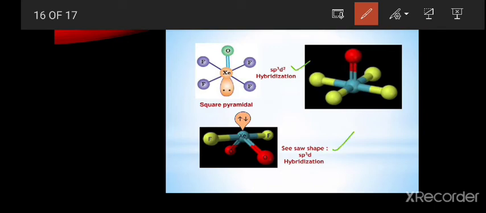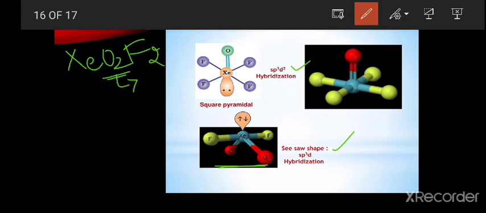See, the xenon dioxydifluoride, that is XeO2F2. In this one we have 2 oxygens. 2 oxygens means there is a formation of two pi bonds. See, I am writing the excited state electronic configuration. Why? Because the ground state electronic configuration is the same for all the xenon compounds.